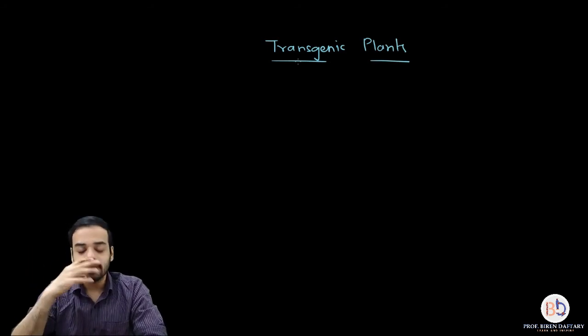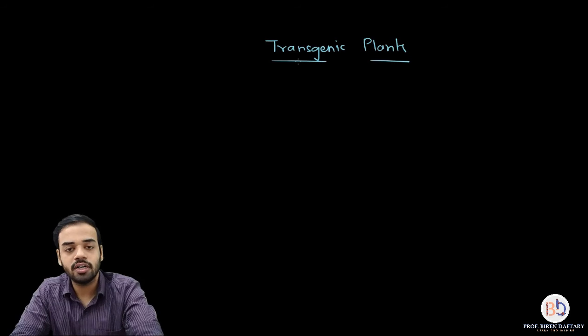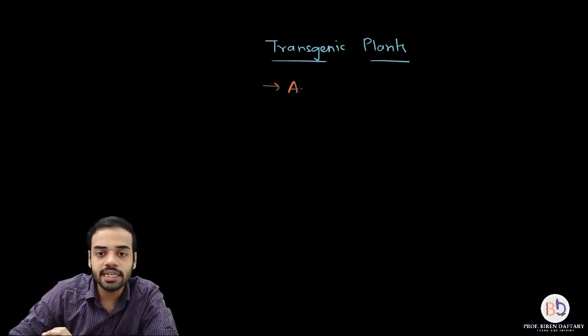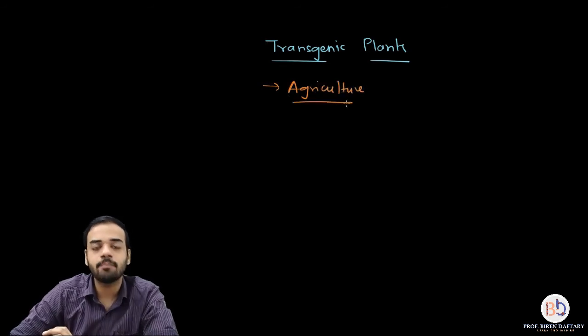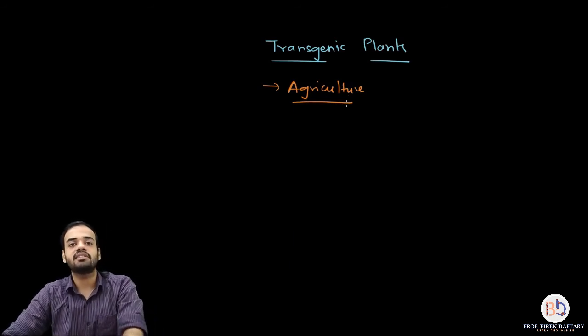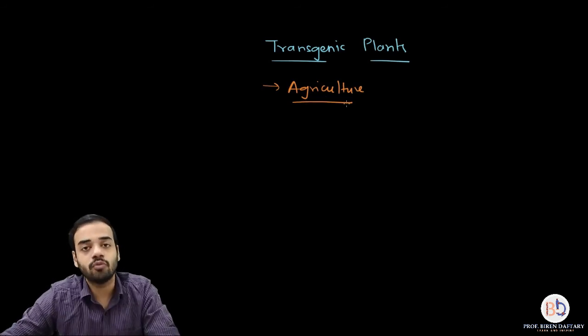Is this clear? Now, transgenic plants are very important from the agriculture point of view. Now, agriculture basically is a very important field for most of the countries, because agriculture basically provides human beings with food.